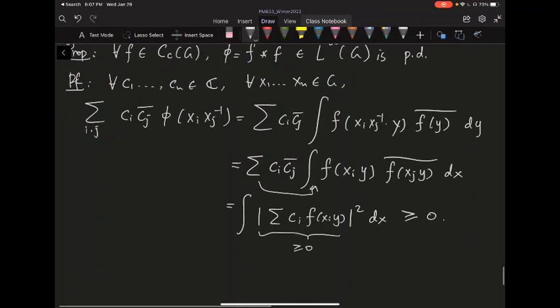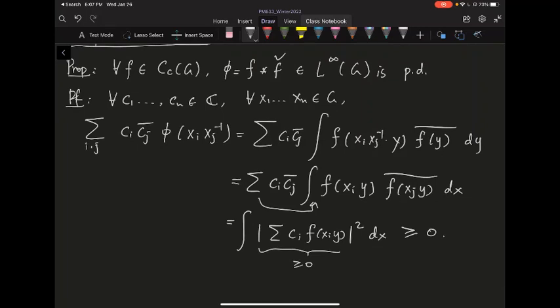If you replace f by a function in L2 of G rather than just C_c of G, the same formula still holds. You can't really do it for L1 functions because phi may not be in L infinity. But if f is in C_c of G, you do get a positive definite function constructed this way.